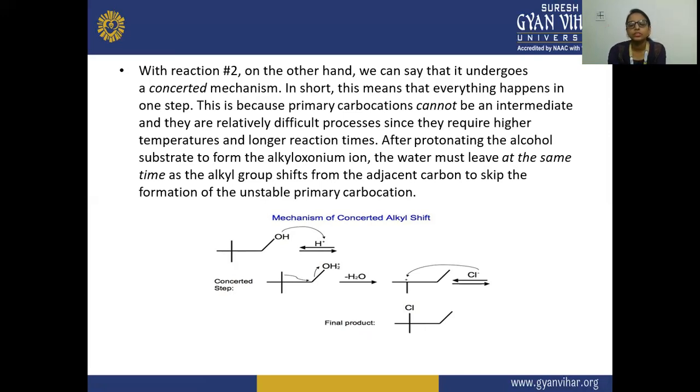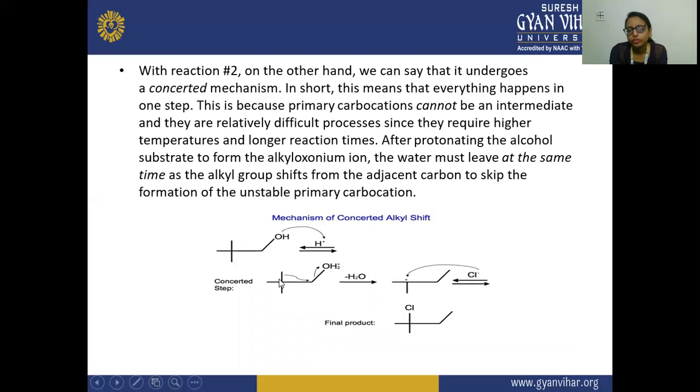So here you can see in this mechanism of concerted alkyl shift, this OH group is attached to this carbon atom. After that, from the hydrogen halide, this proton is attacked by this OH. So here the water molecule is formed, and this water molecule is removed. Okay, so you can see here minus H2O. Next, this is having the positive charge. After that, this alkyl group will shift from this position to this position.